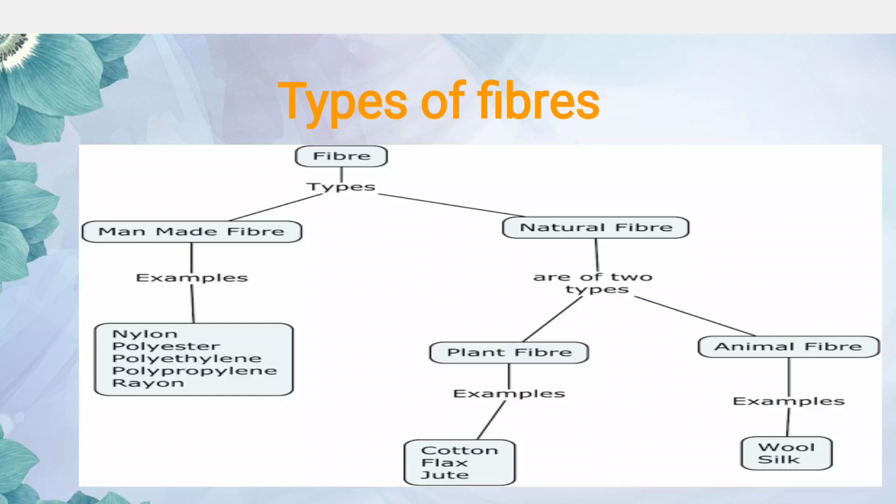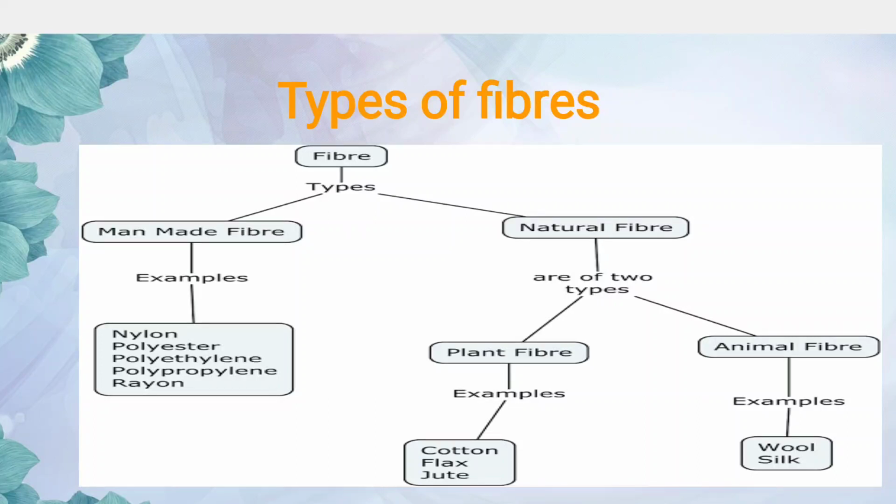The sources of plant fibers are cotton, flax, jute, coconut, lotus and several other plant sources. What about animal fibers? Animal fibers also have a lot of sources. Here they have given only wool and silk. For wool, sheep, rabbit, goat, camel, alpaca, several animals produce wool.